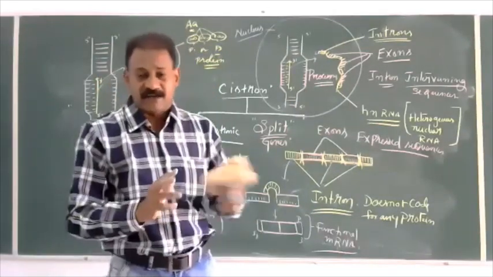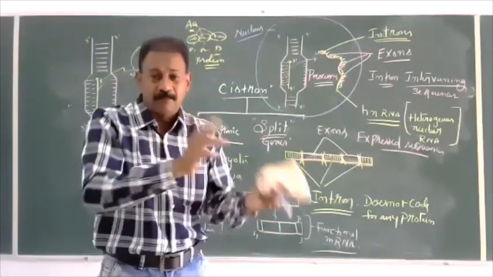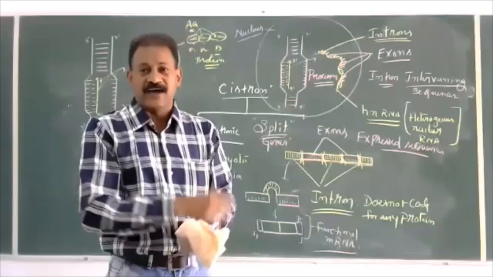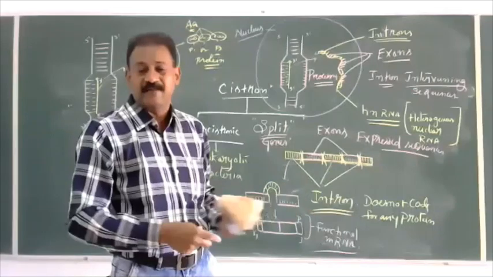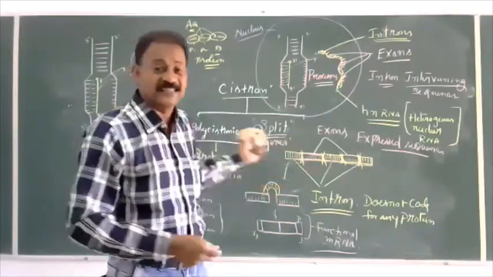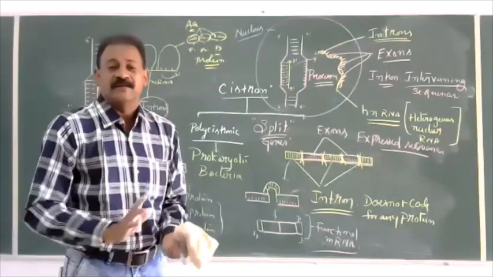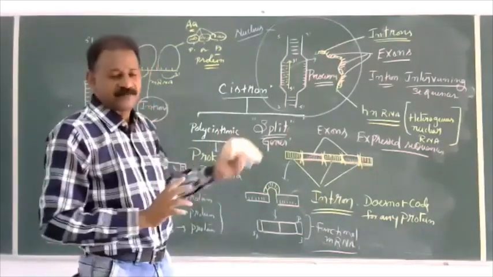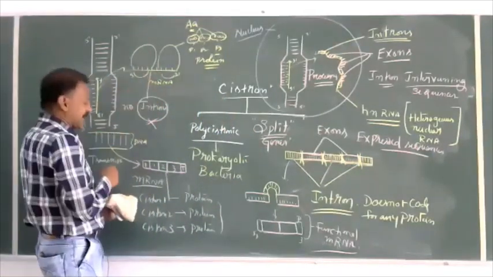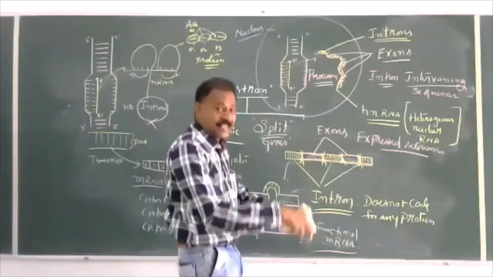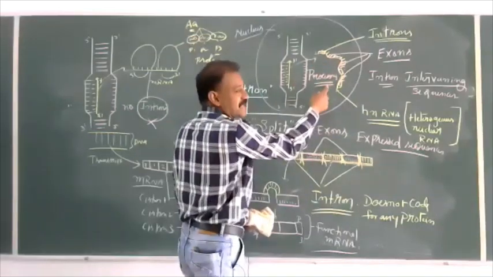My dear students, in the topic of transcription unit and gene, they have given jumbled sentences in the textbook. So in order to understand, we have to listen to this class again and again, then we'll get an idea, because all these terms and diagrams they have not given in the NCERT book. For a student, it is essential to see that there is no time gap between transcription and translation in prokaryotes. In eukaryotes, there is a time gap between transcription and translation because processing is there.